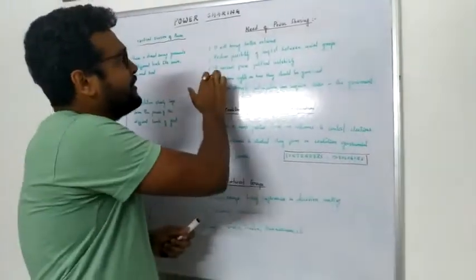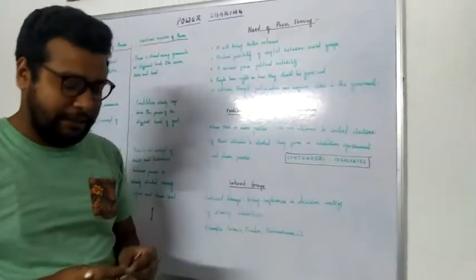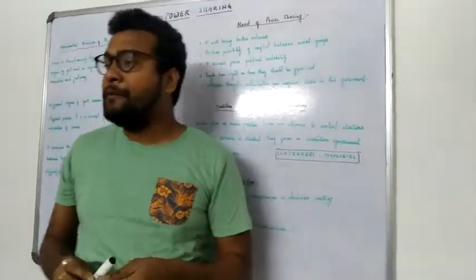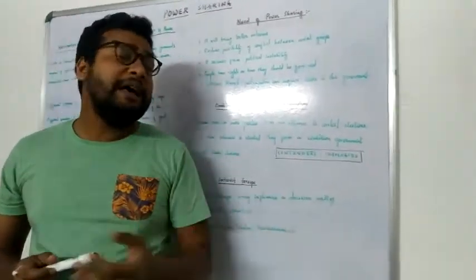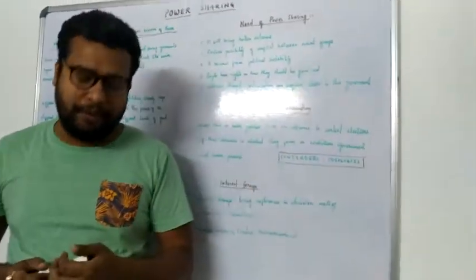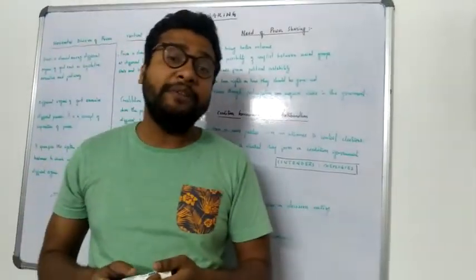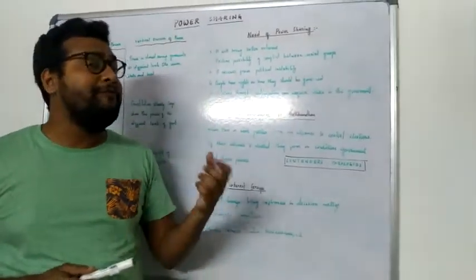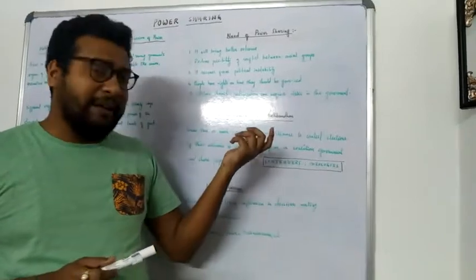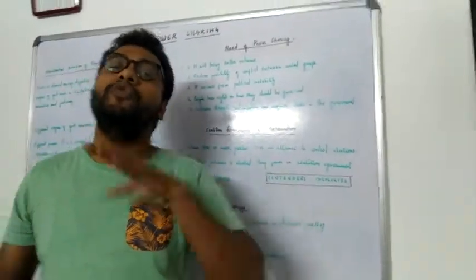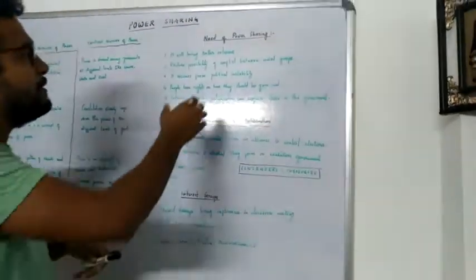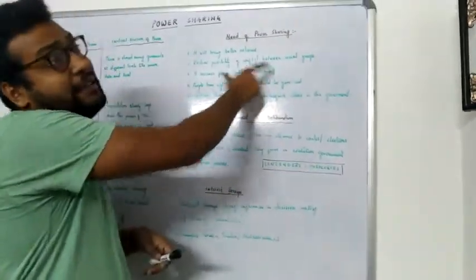And number third, it rescues from political instability. Yes, what we have seen in Sri Lanka is that when the Sinhalas became dominant, the Tamilian people formed their separate party, right? And they tried to revolt, they tried to overthrow the government. So this is very important, that political stability.